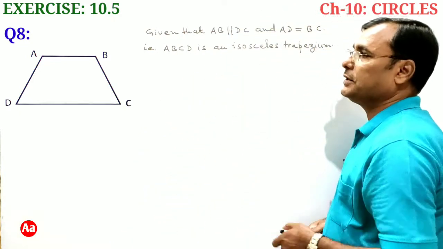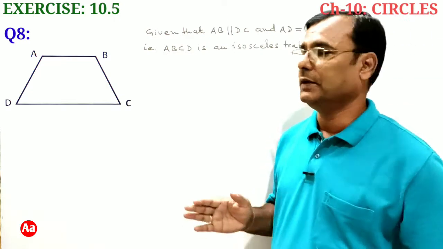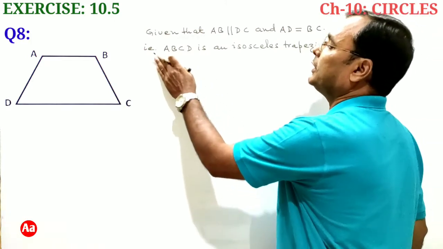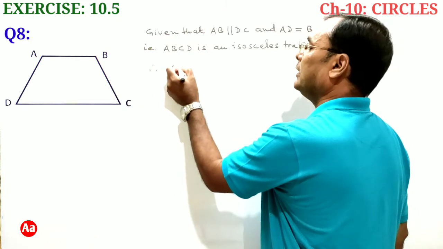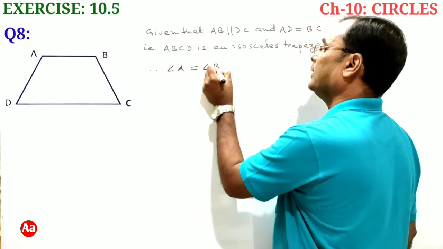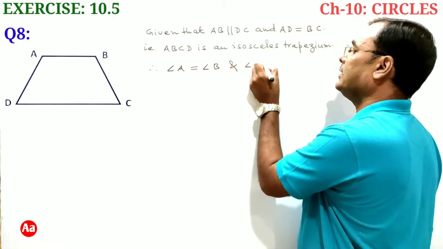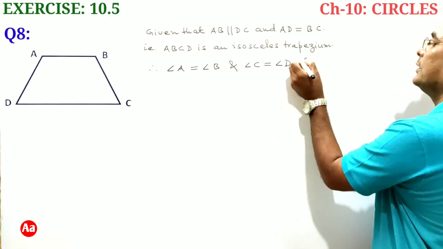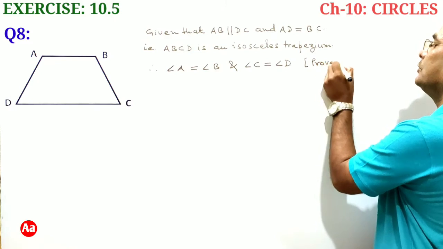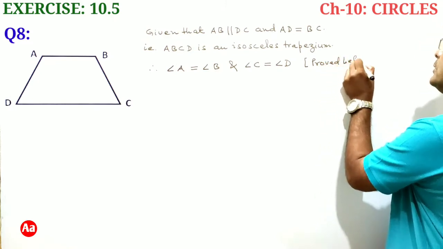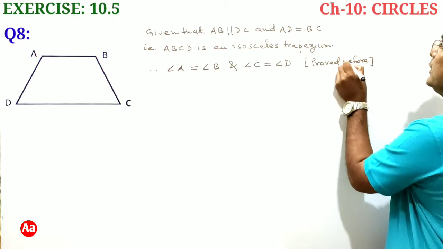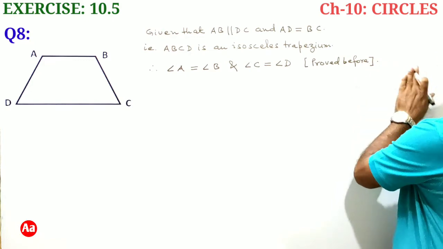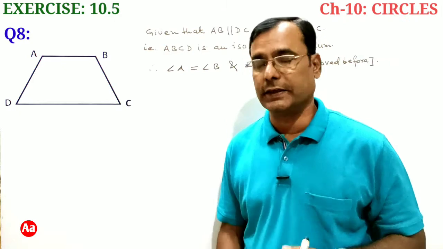So since this trapezium ABCD is an isosceles trapezium, that is, in this trapezium non-parallel sides are equal, therefore we have already proved that angle A is equal to angle B and angle C is equal to angle D. This result we have proved before, so you can refer to the proof of this part from the previous chapter of quadrilaterals.